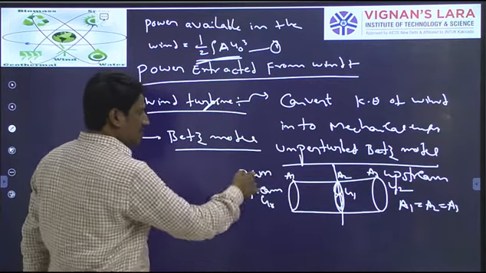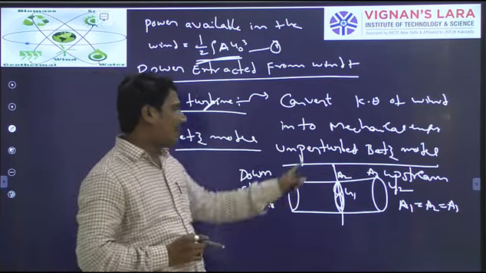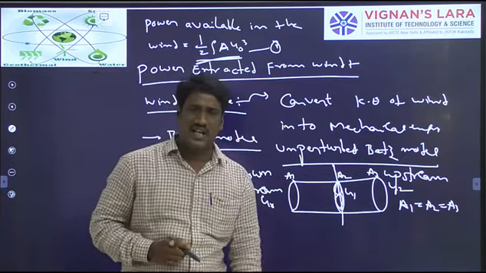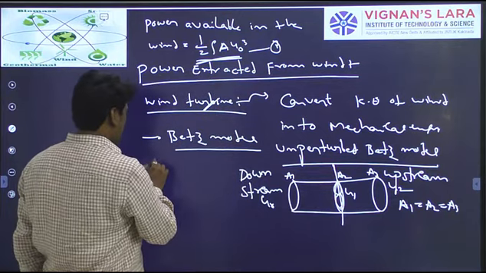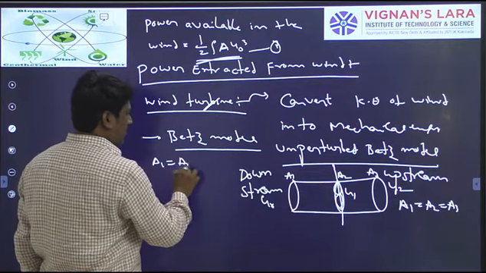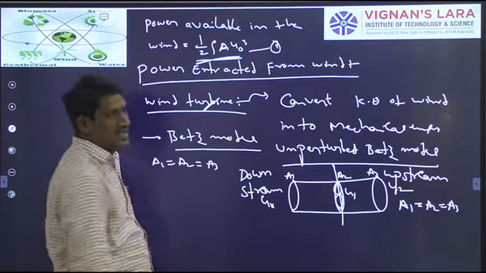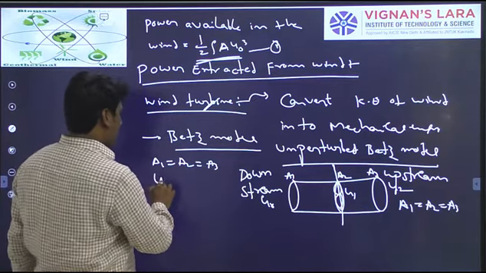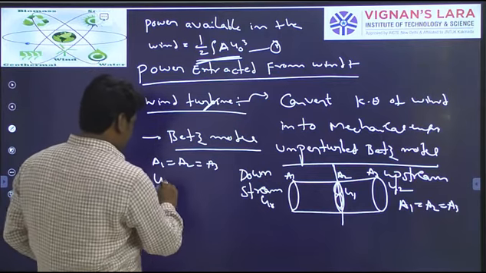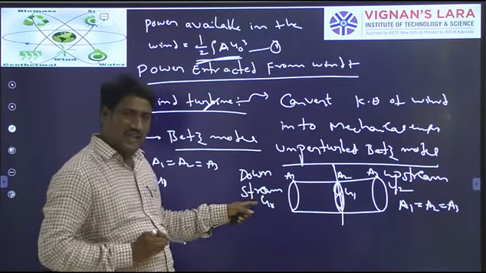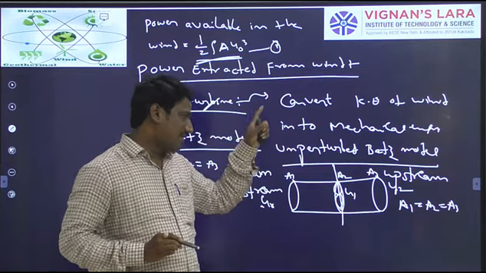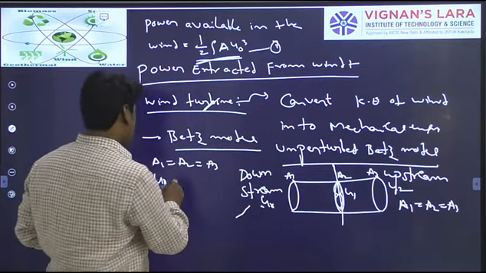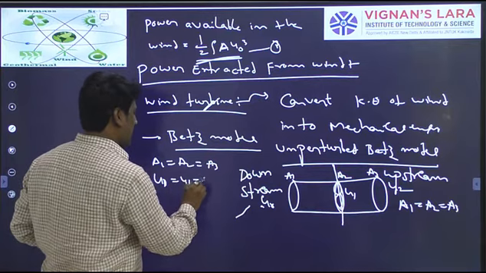It is a uniform, unperturbed Betz model we have considered. As the uniform cross-sectional area is there, I can say that A1 is equal to A2 is equal to A3. All the areas are same. When the wind is entering at a speed U0, the same speed is there at the center and at the end also because uniform cross section is there. You can say U0 is equal to U1 is equal to U2.